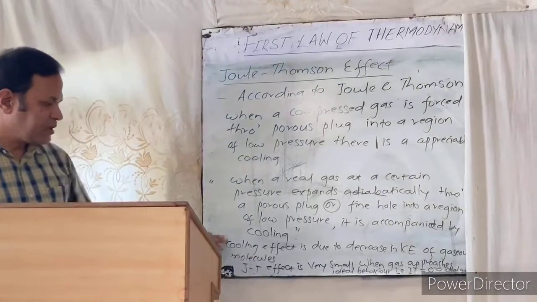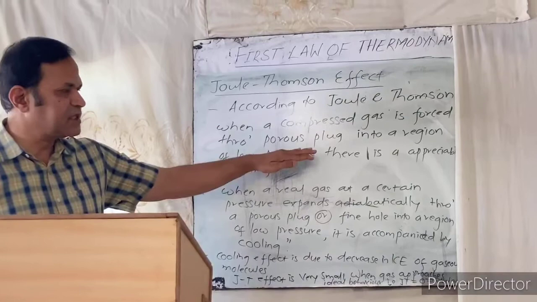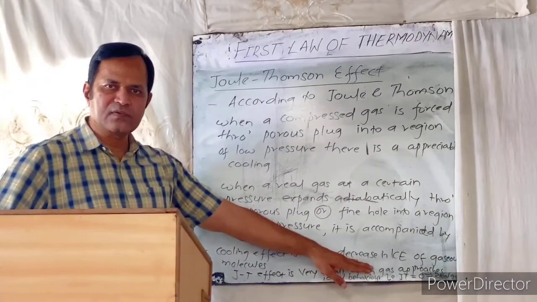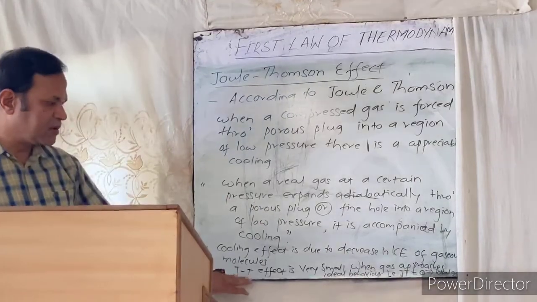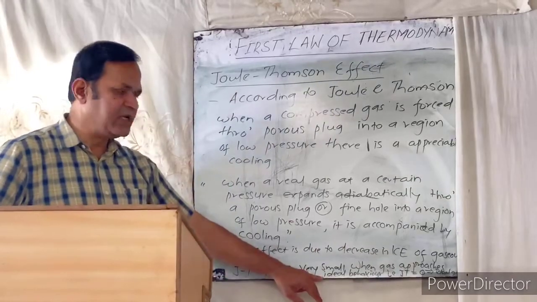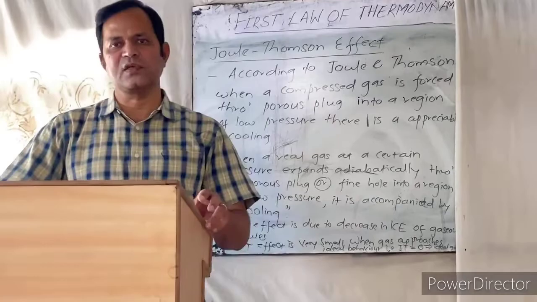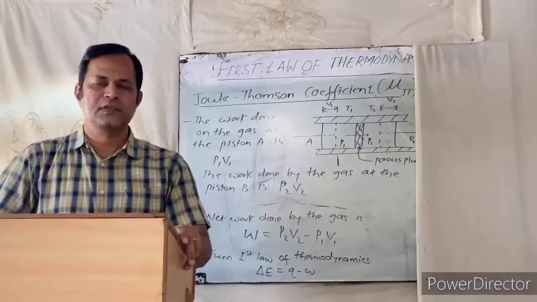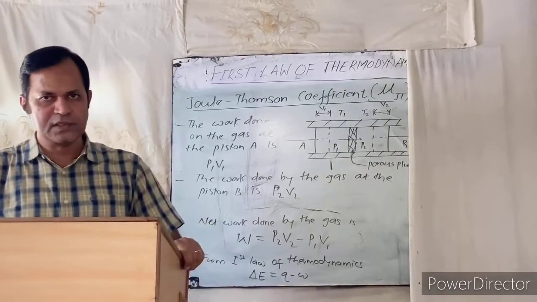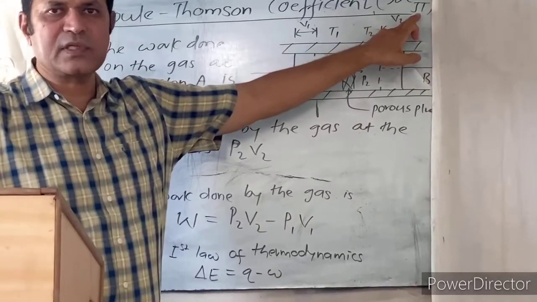Now the cooling effect in the Joule-Thomson effect is due to the decrease in the kinetic energy of gaseous molecules. The Joule-Thomson effect is very small when a gas approaches ideal behavior. That means in the case of ideal gases, the Joule-Thomson effect is equal to 0. Next part is the Joule-Thomson coefficient. This Joule-Thomson coefficient is represented by the symbol mu_JT. JT refers to Joule-Thomson.